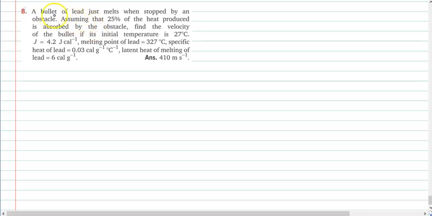A bullet of lead just melts when stopped by an obstacle. So we have got some obstacle over here, a big obstacle, and what we are doing, we are firing a bullet. What is the mass of the bullet?